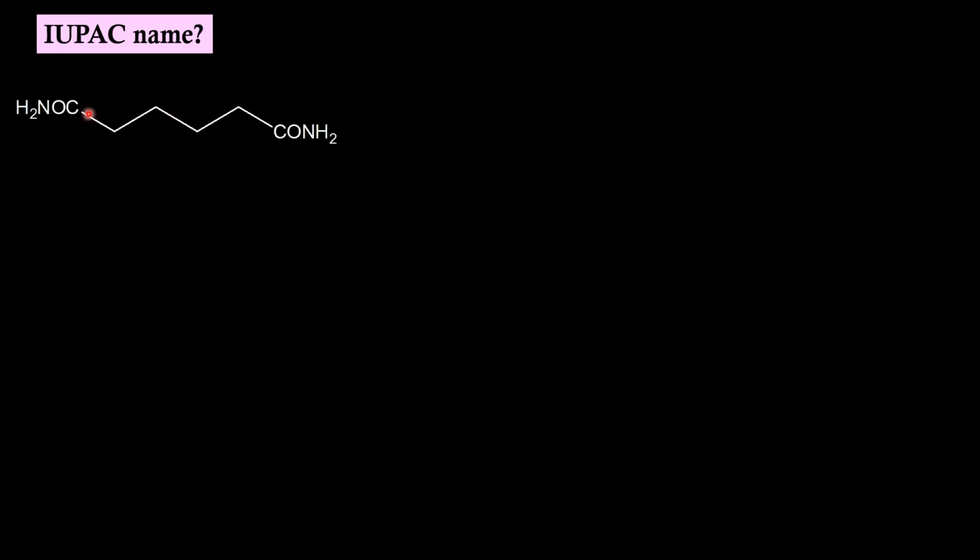This is a diamide. We can start numbering from any end. Root word is hex. Primary suffix is ane. Secondary suffix is amide twice. So diamide. Since the secondary suffix starts with the consonant D, we have to retain the E of the primary suffix. IUPAC name will be hexanediamide.